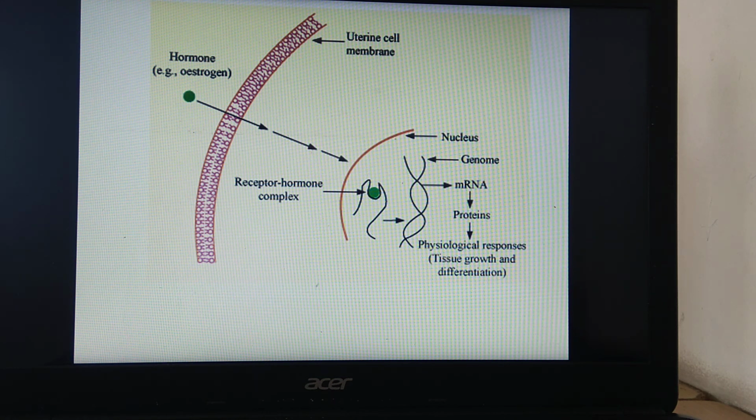Remember that all hormones secreted by the hypothalamus are peptide in nature and are secreted as neurohormones. You know that the neurosecretory cells of the hypothalamus secrete ADH and oxytocin as well as releasing hormones.